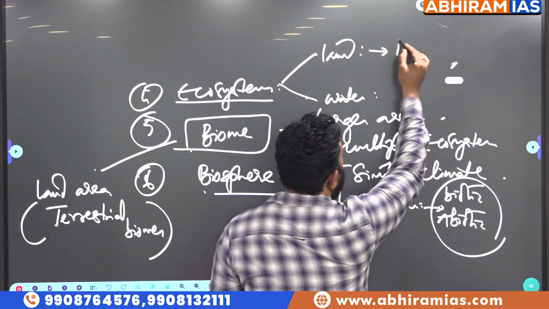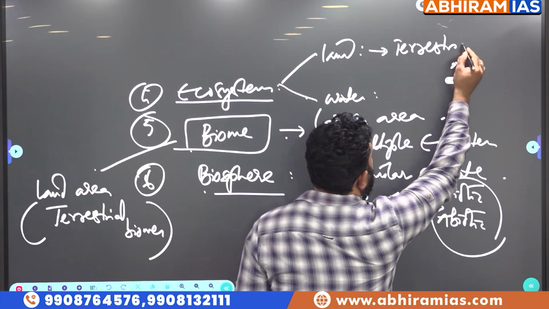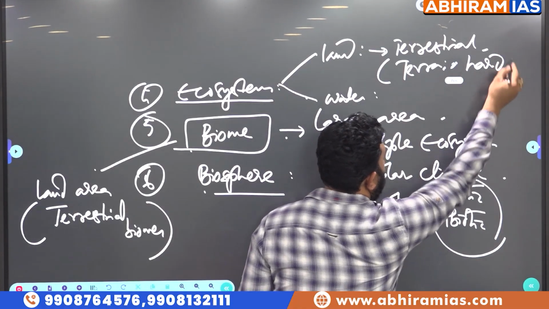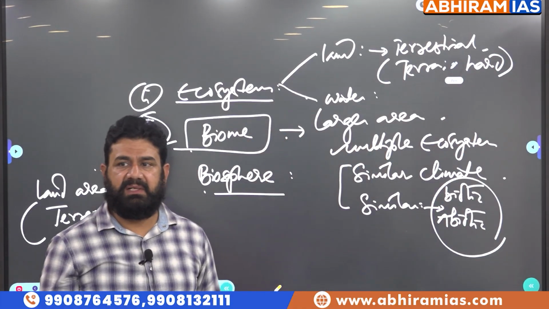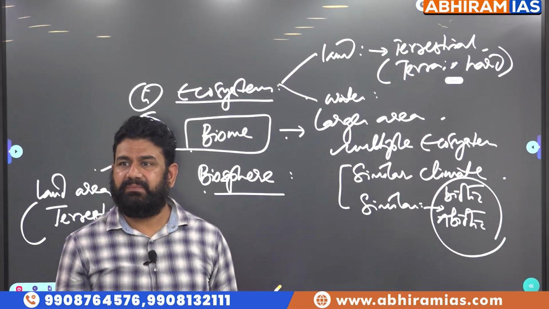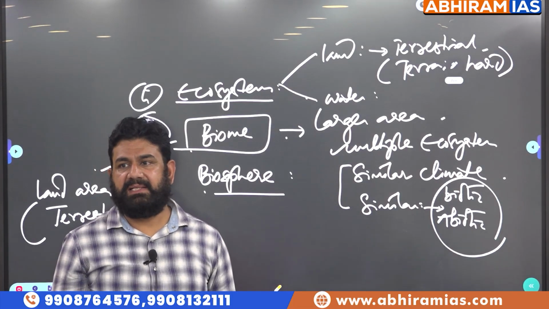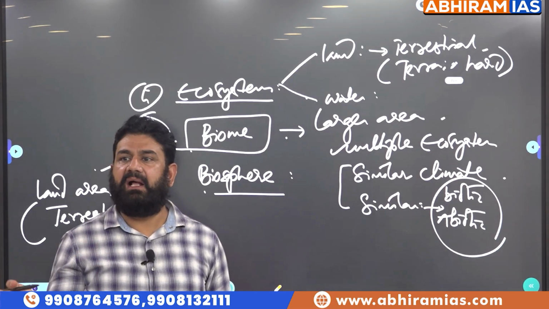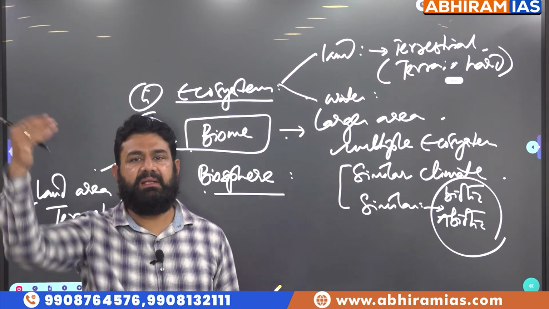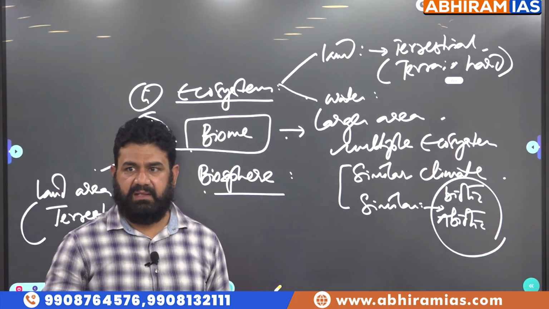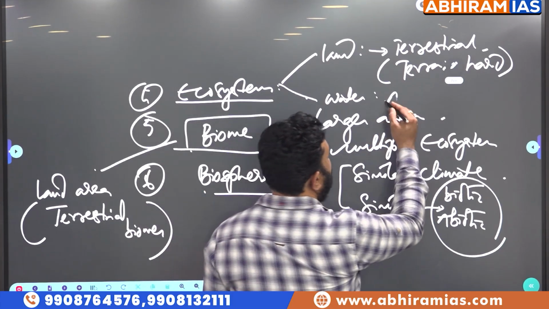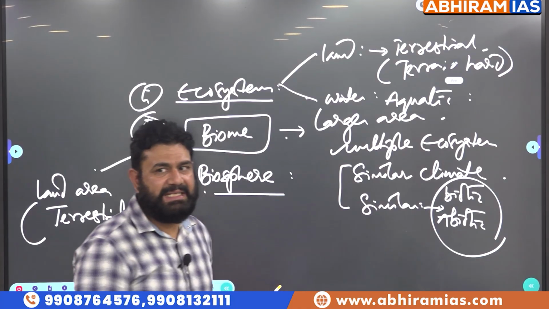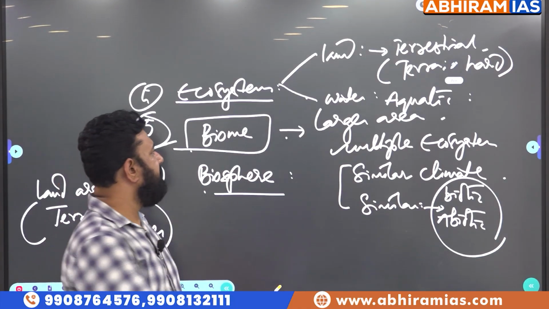On land we call that type of ecosystem terrestrial, because this comes from the word terra. Terra means hard. Terra, terrain. You must have heard about this. Terrain means what? Land. Because it is a hard reaction platform. Yes or no? Relatively harder. So hence terrain. Terra means hard. Terrain. Terrestrial. On land. So, terrestrial ecosystem. Second one is on water or in water, called aquatic ecosystem.